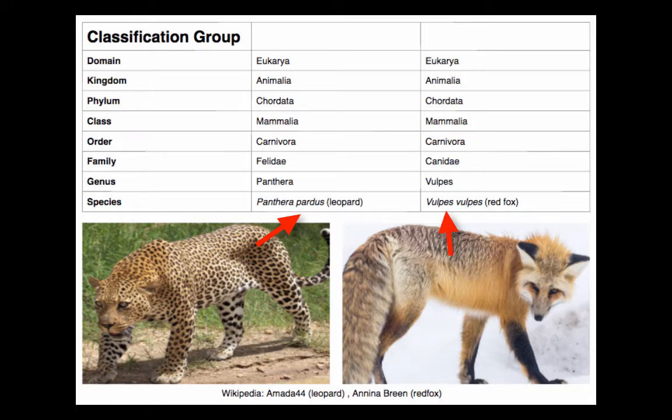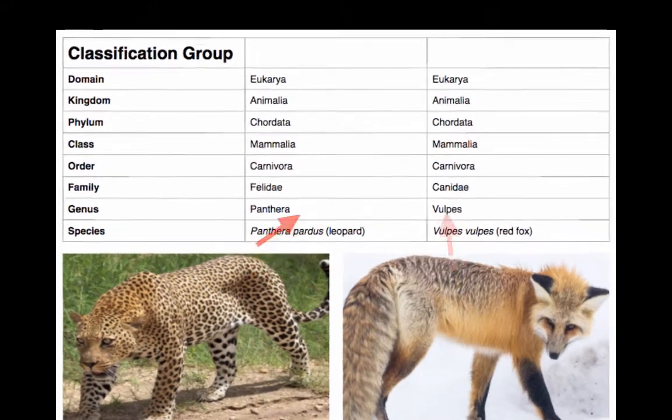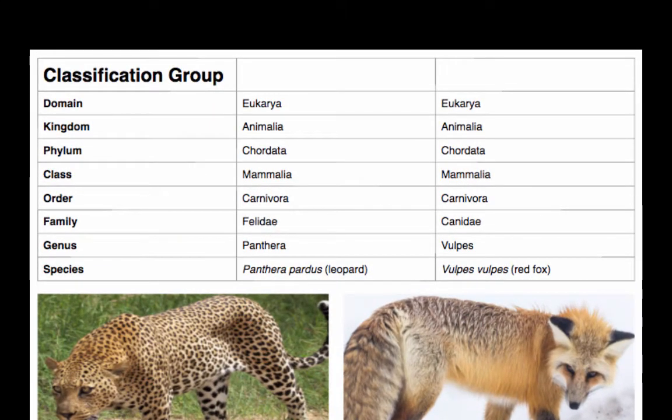Now, in terms of classification groups, the species is the most closely related group and, as a consequence, the smallest classification group. Similar species are grouped into a genus. So if we look at our leopard, the genus of the leopard is Panthera.